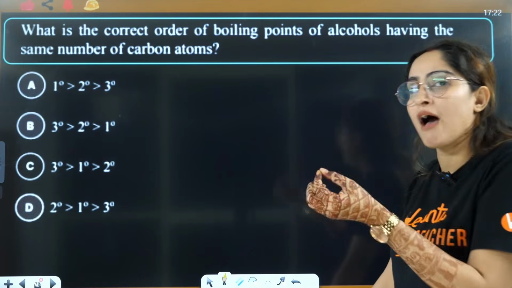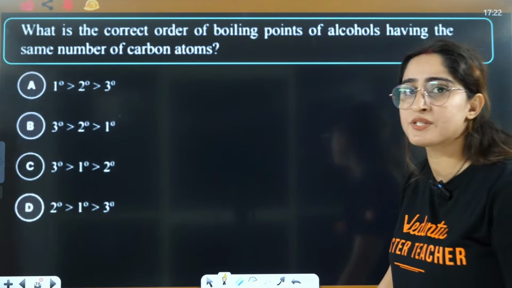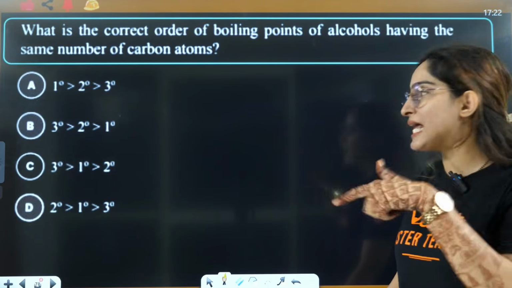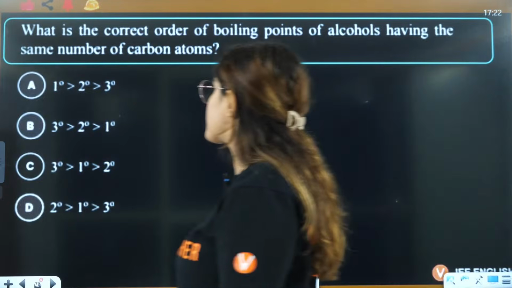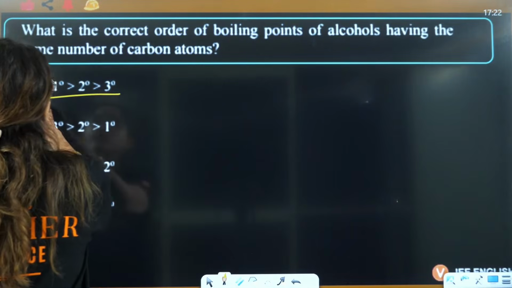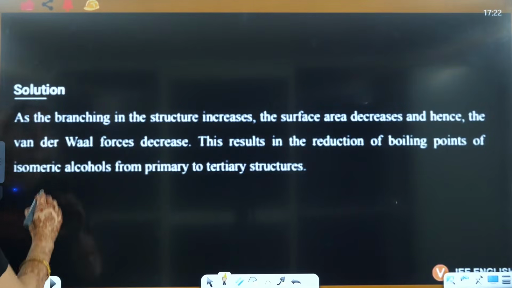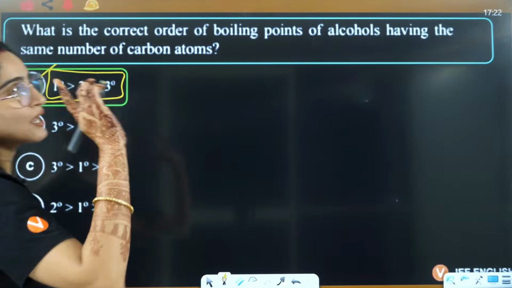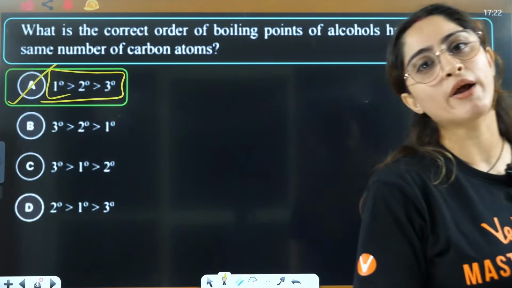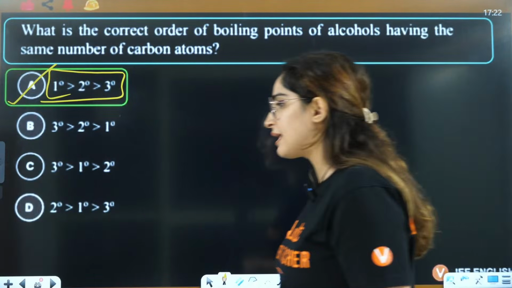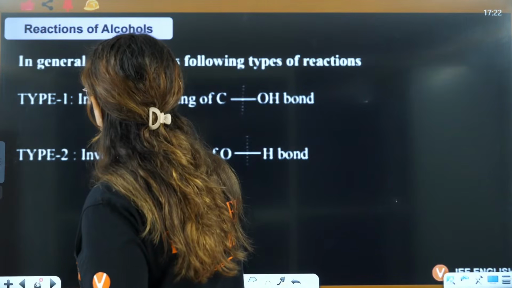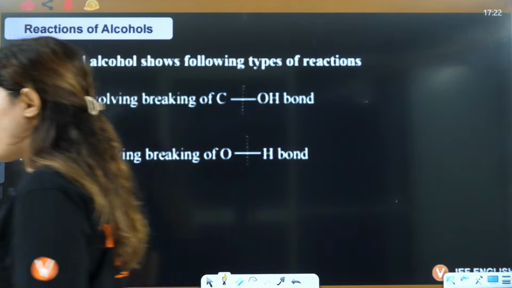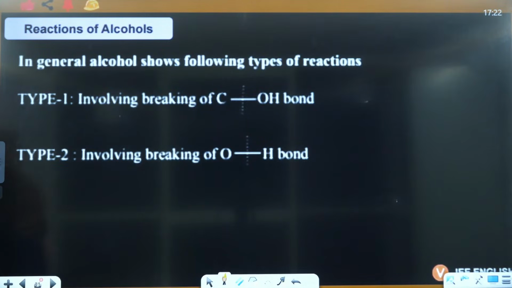If it is going to have the same number of carbon atoms, right? Same number of carbon atoms, the more the branching, the lower the boiling point. So it will be 1, 2 and 3 degree, right? So the answer will be A is the correct answer here. Branching is inversely proportional to the boiling point, okay? That's how you're going to answer these things. Tell me guys if that is clear to all of you or not.